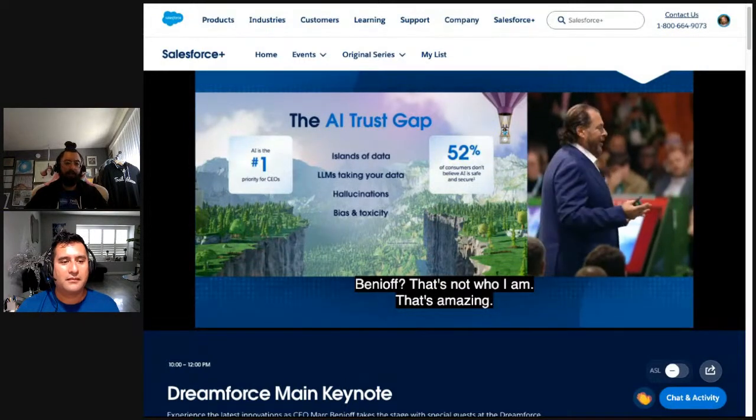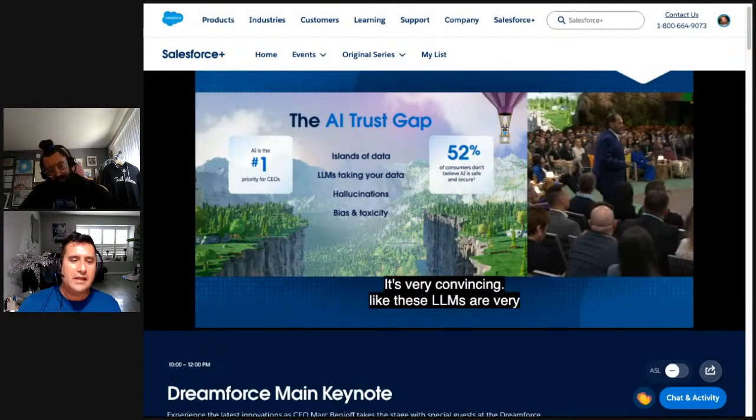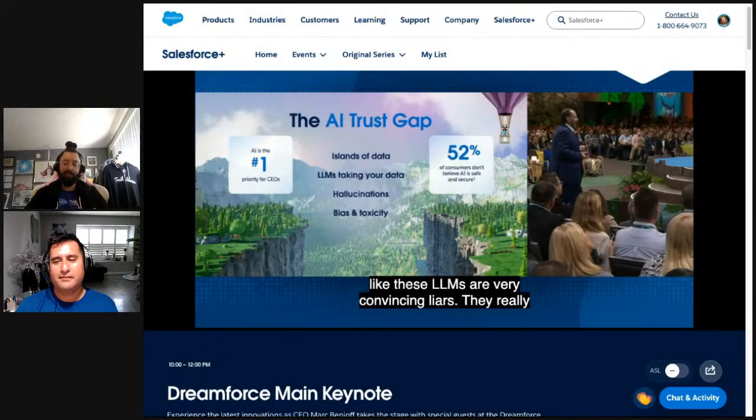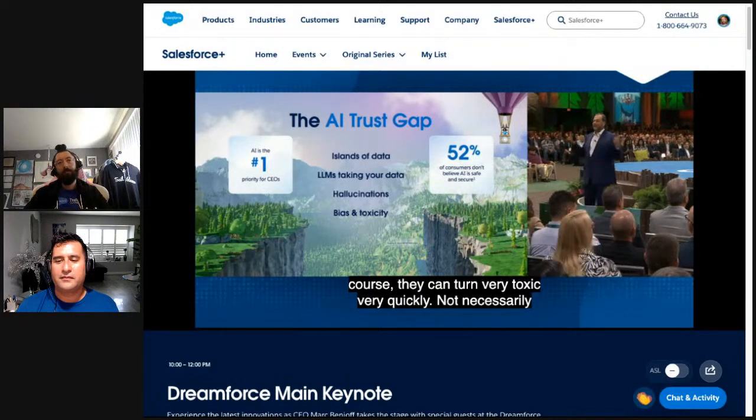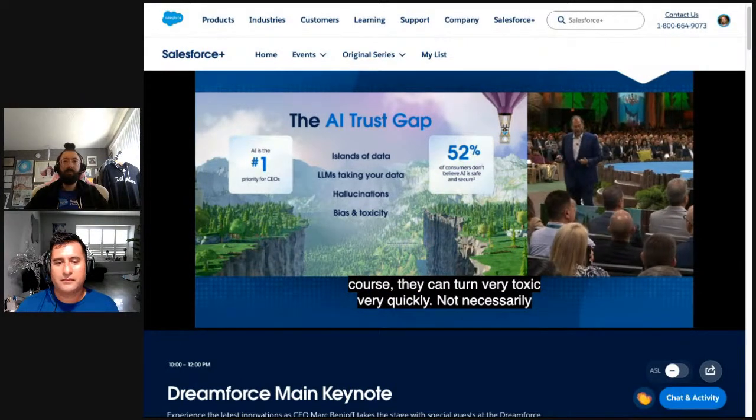LLM is large language model, right? And of course, AI can turn all the toxic inputs very quickly into outputs. Not necessarily great in a customer situation, not necessarily that great in an enterprise or employee situation.